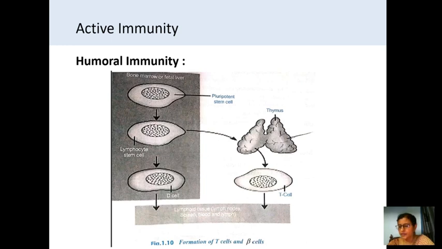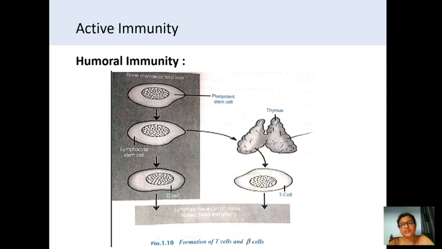So, both develop from the stem cells of the bone marrow. But immature T cells will go to the thymus gland and they matured and become activated T cells. Whereas these B cells matured in the bone marrow itself.